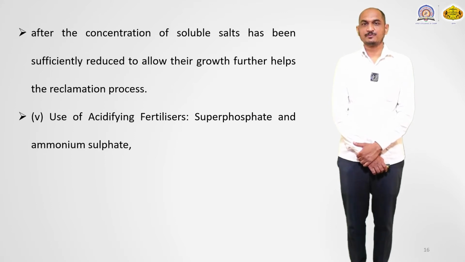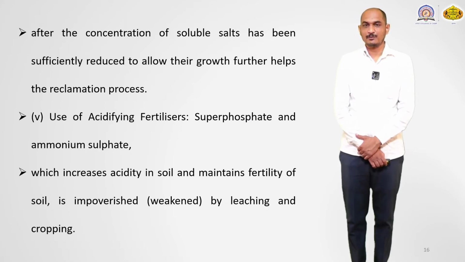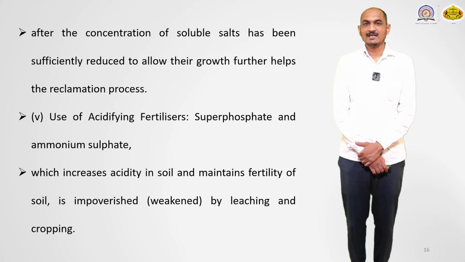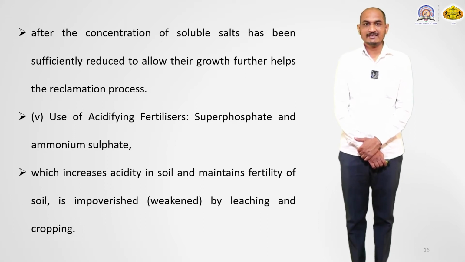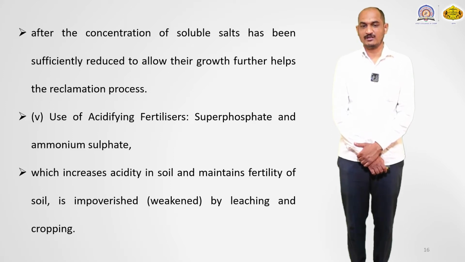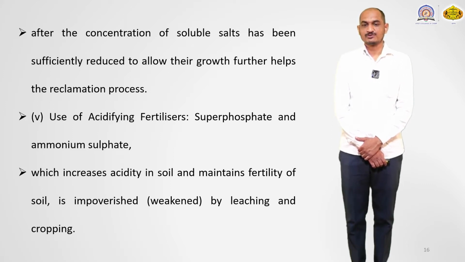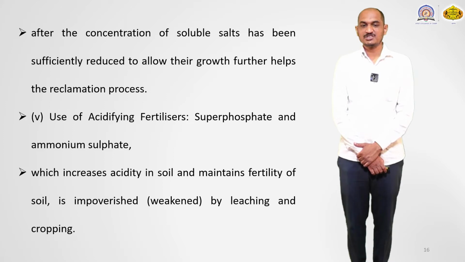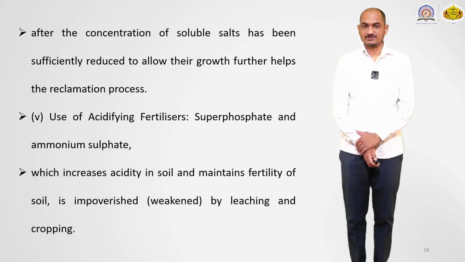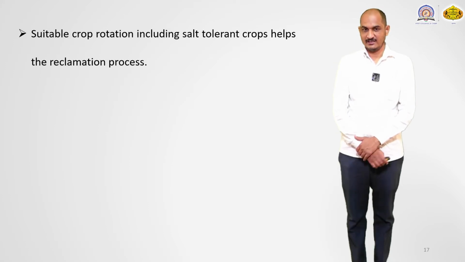Superphosphates and ammonium sulfates are used, and these fertilizers increase the acidity in the soil and maintain the fertility of the soil. It is improved by the leaching and the cropping process, using artificial fertilizers.